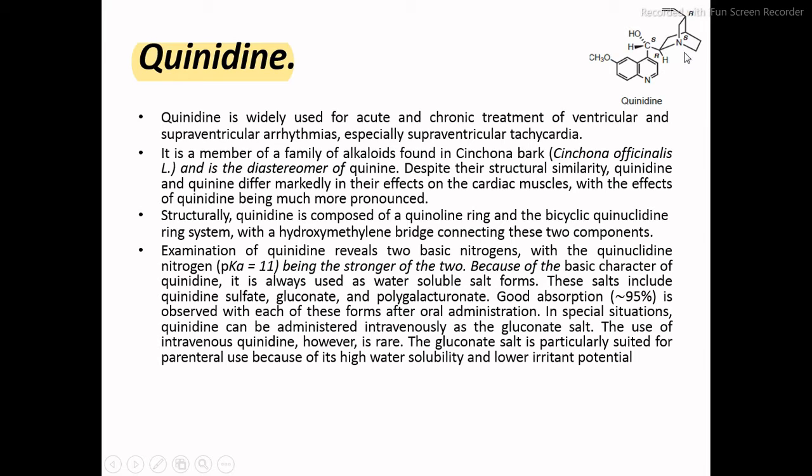When we consider the basicity, because of one aromatic and one simple ring nitrogen, it balances the basicity and it will be a kind of weaker base. The quinuclidine nitrogen pKa is around 11, and it is considered the stronger one because it is not aromatic.